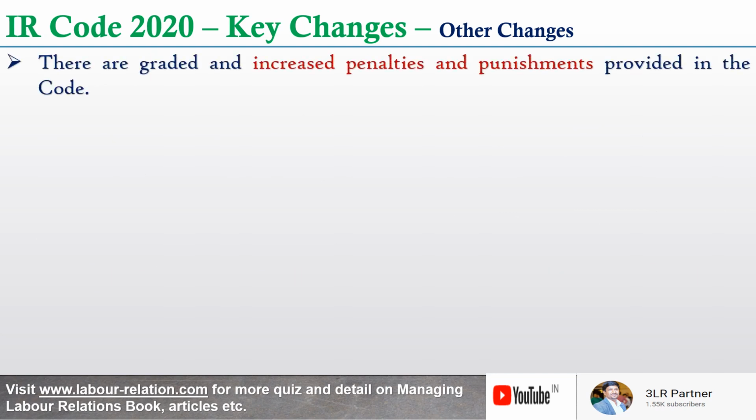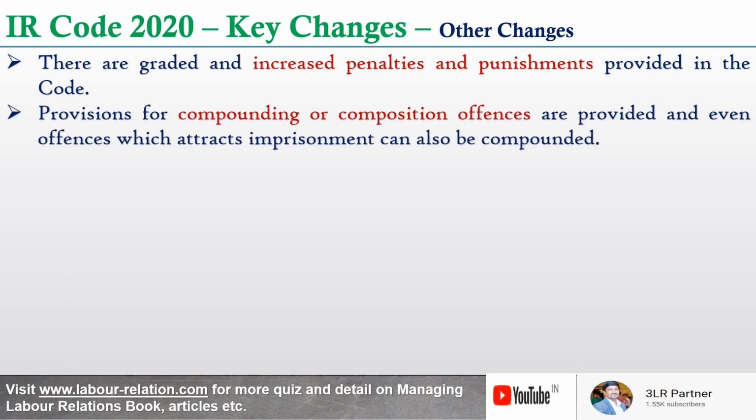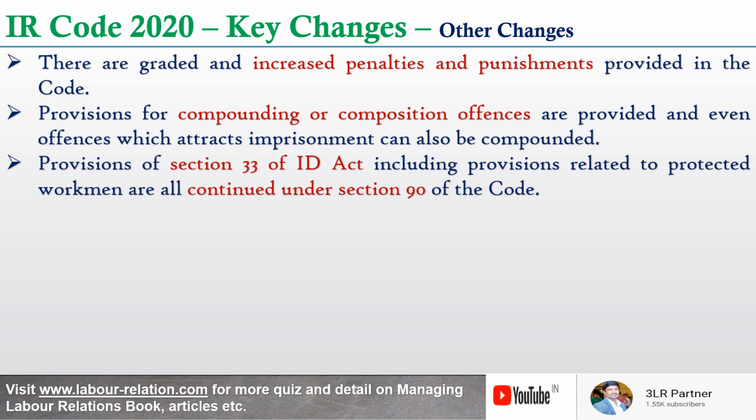If you look at the penalties and punishments, there are graded penalties and punishments provided in the code, and provisions for compounding of offences are also provided, and even the offences which attract imprisonment can also be compounded. The provisions of section 33 of the ID Act, which is basically altering or varying conditions of service during the pendency of proceedings with any authorities, including those related to protected workmen, are all continued under section 90 of the code without any change.